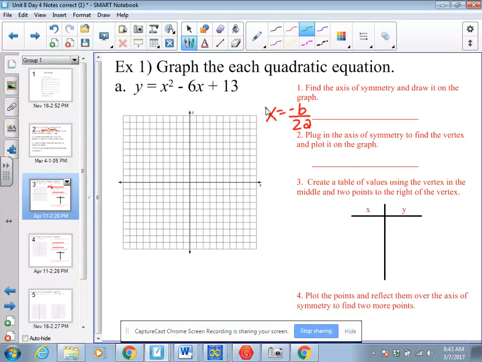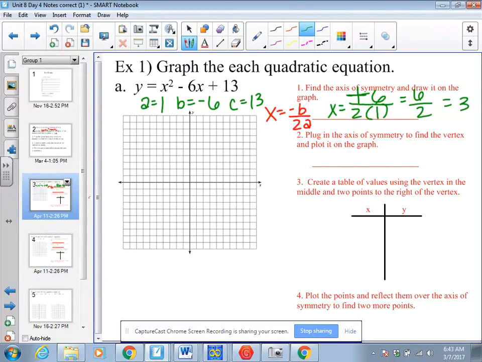So I know that a is 1, b is negative 6, c is 13. So if I'm taking negative b over 2a, that's going to give me negative negative 6, so I have a negative in the equation and in the value, over 2 times 1, which is going to become a positive 6 over 2, which is 3. So I know that my axis of symmetry is 3.